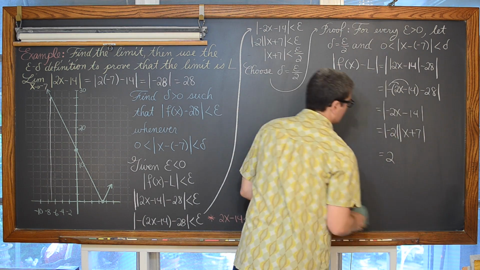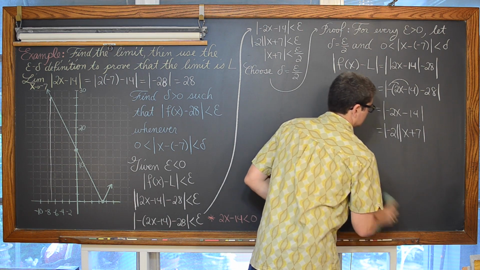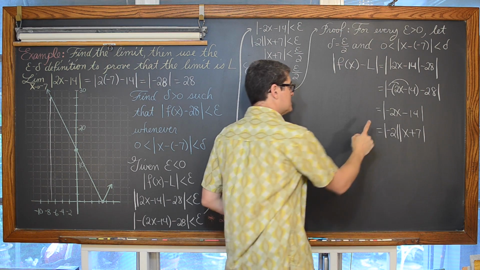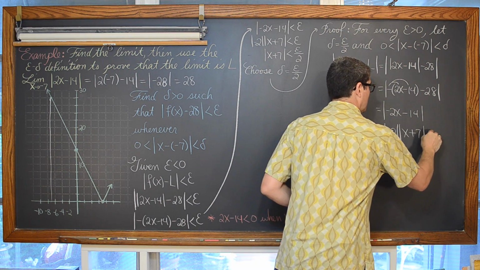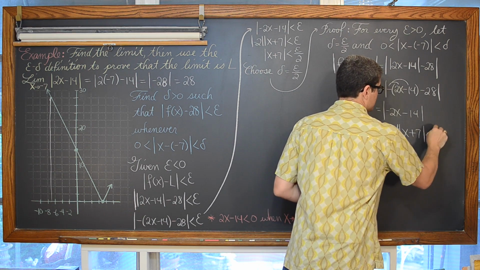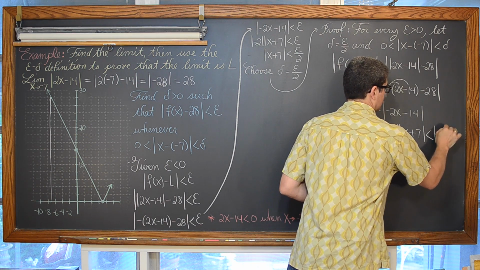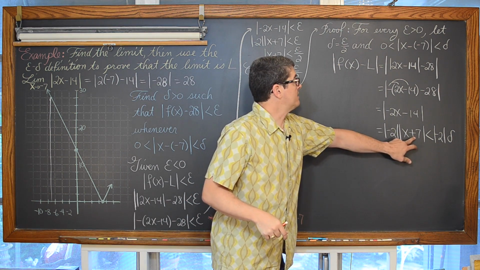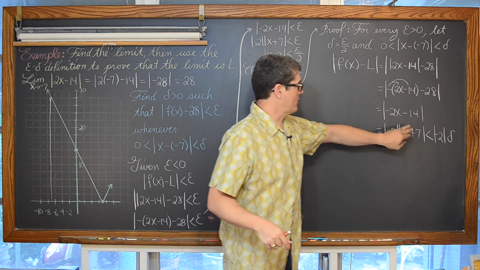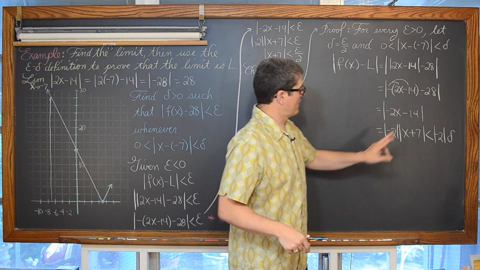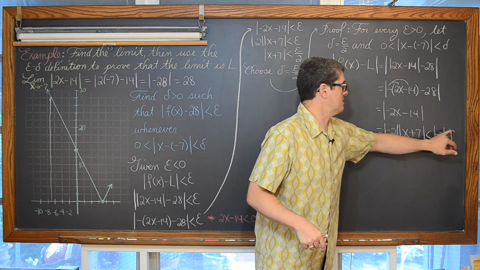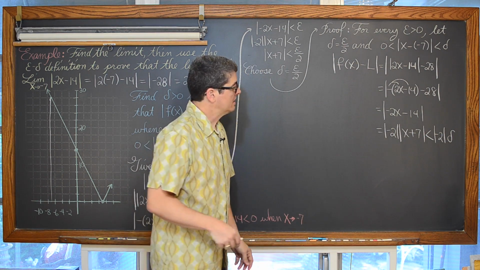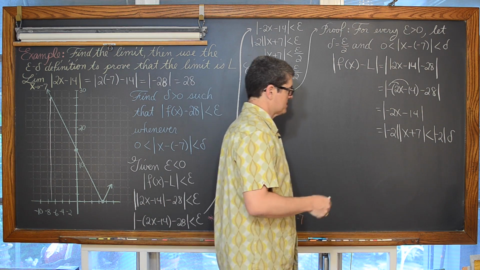So this expression, this absolute value of f of x minus L is equal to this, and this is less than the absolute value of negative 2 times delta, because x plus 7 is less than delta. So when I replace that absolute value of x plus 7 with delta, this entire expression is less than the absolute value of negative 2 times delta.